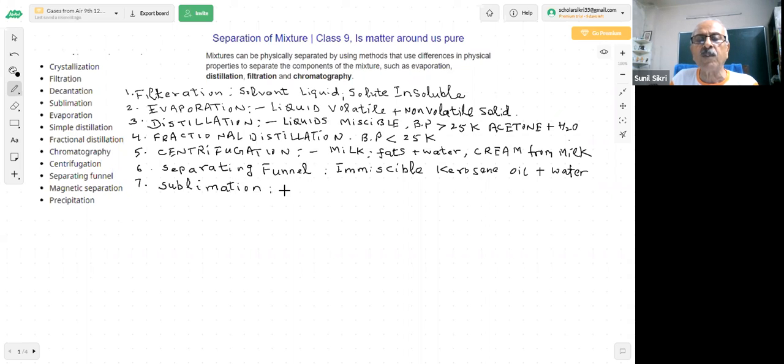Sublimation: you know that certain substances in chemistry, on heating, get converted from solid directly into gaseous state. They do not form liquids. You are aware of that. Camphor, naphthalene, and anthracene are all organic compounds.